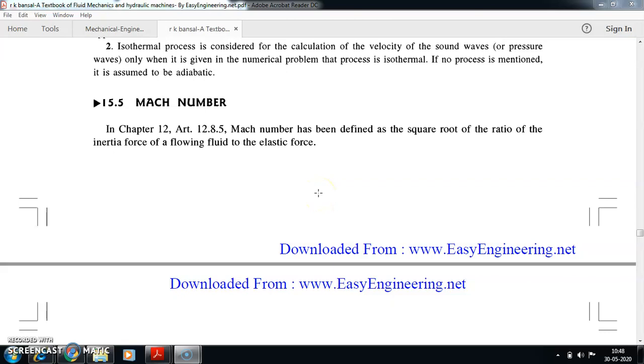Hello students. In the previous video we have seen the relationship between the velocity of sound and the bulk modulus K and density rho. Similarly, we have seen equations of velocity of sound for an adiabatic process and for an isothermal process. We have also seen an important note: when you are solving a numerical problem and they do not specifically mention that the process is isothermal in nature, then you need to take the process as adiabatic in nature.